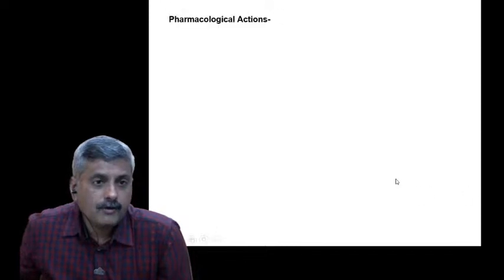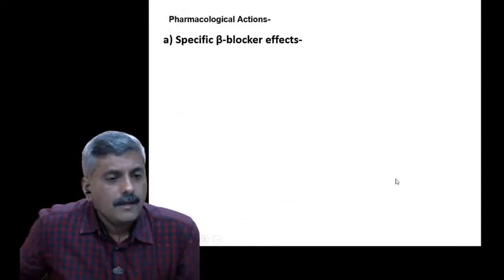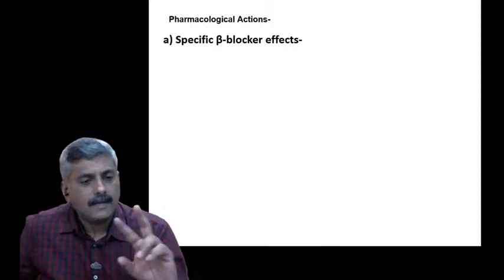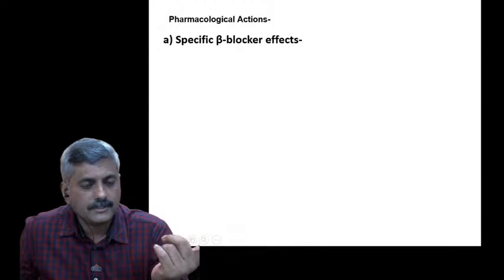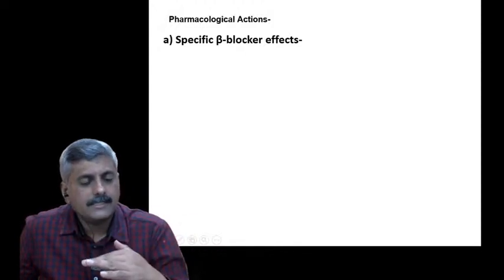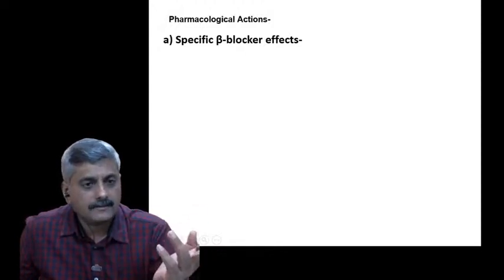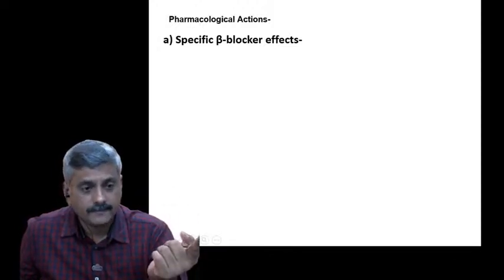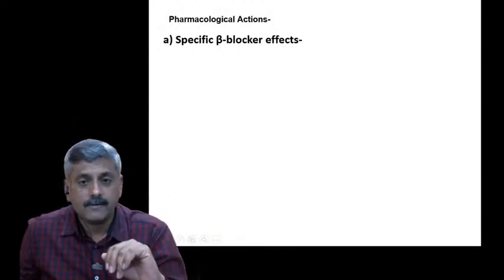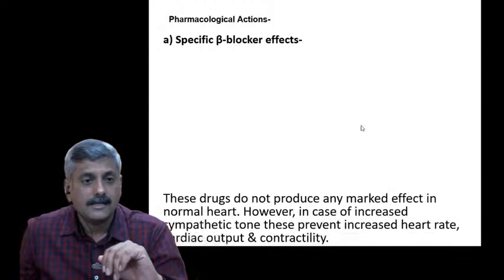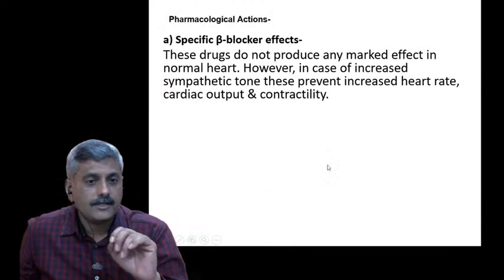Now if we go into more specification, as we know very well, there are two receptors, beta 1 and beta 2 receptors. This beta 1 receptor is present in the heart and beta 2 in the lung. So whenever there is a specification, it has some specific pharmacological action. Let's see, when we see the specification of beta blocker,